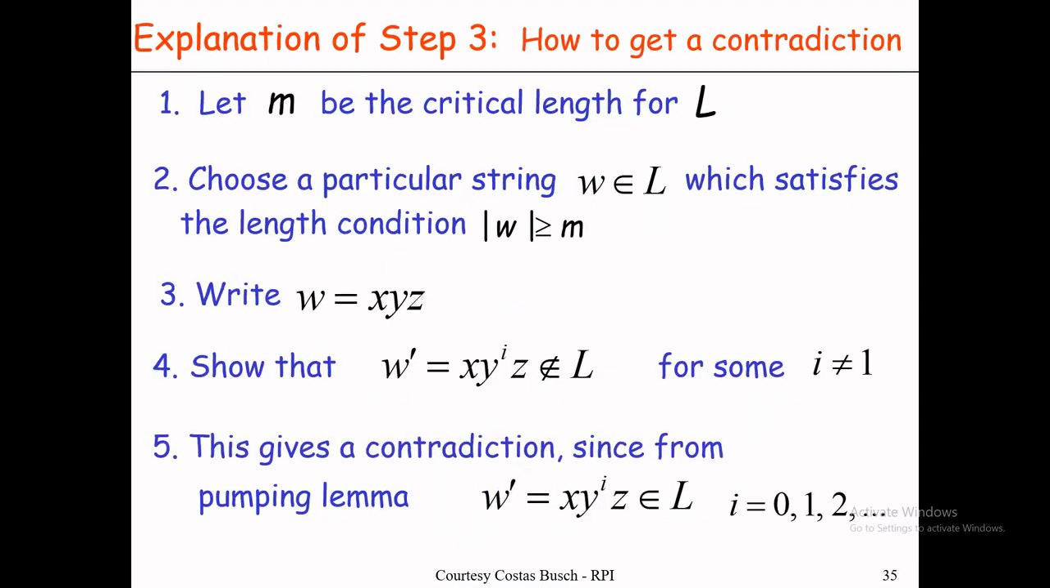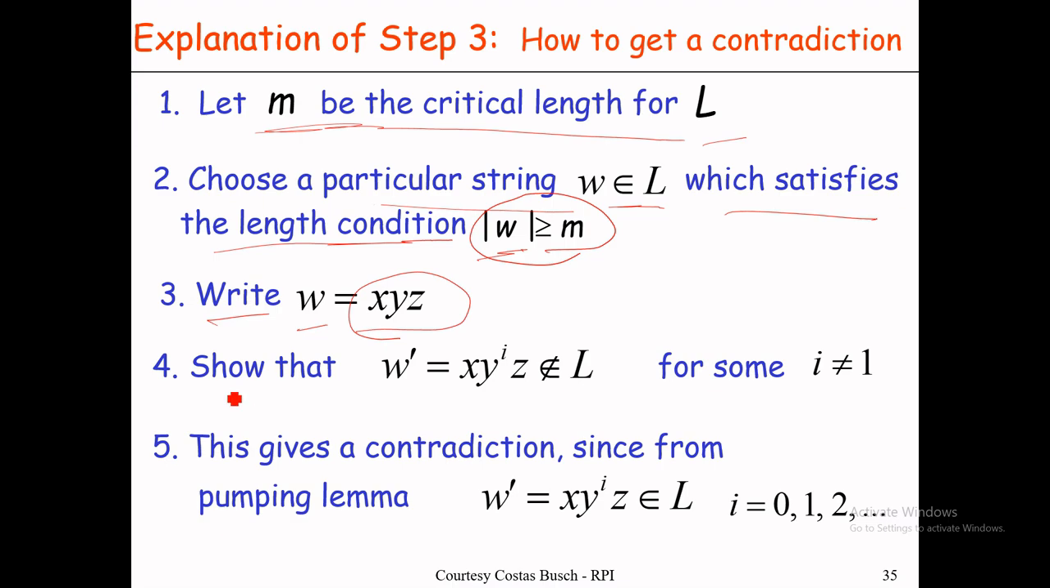So, an explanation of step 3 in detail, how we can get the contradiction. You have to take m, the critical length of L. Then choose a particular string w that belongs to L. When you take w, you have to check that the length of w must be greater than or equal to m. That's a requirement for the pumping lemma. And w will be decomposed into three parts.